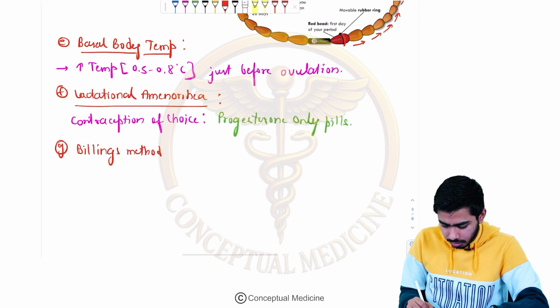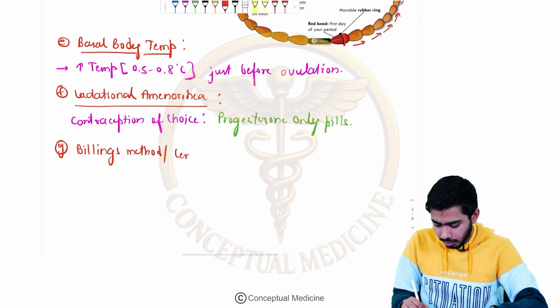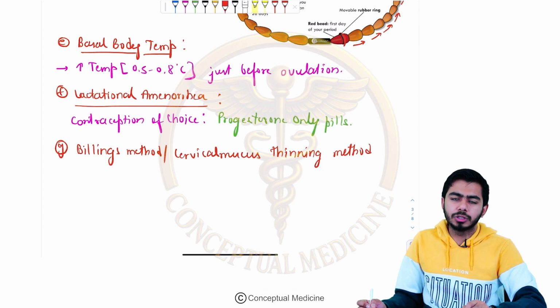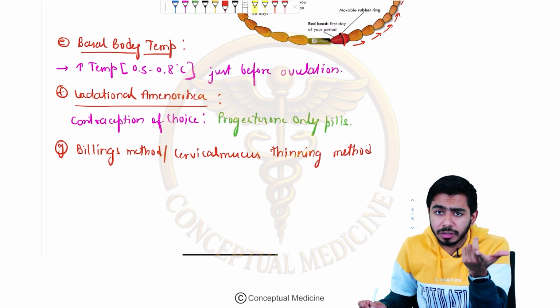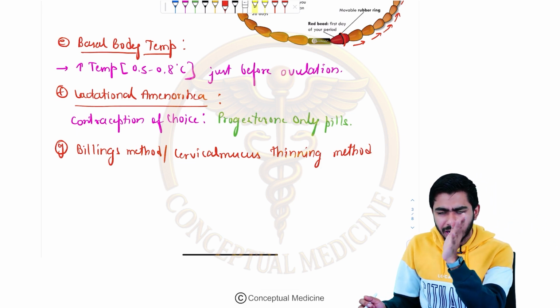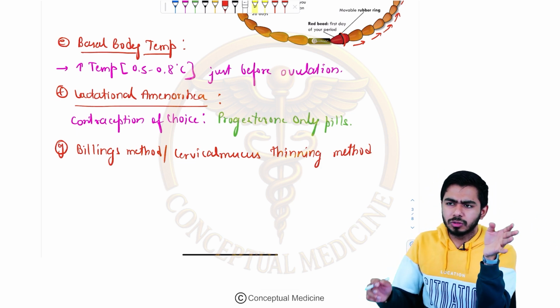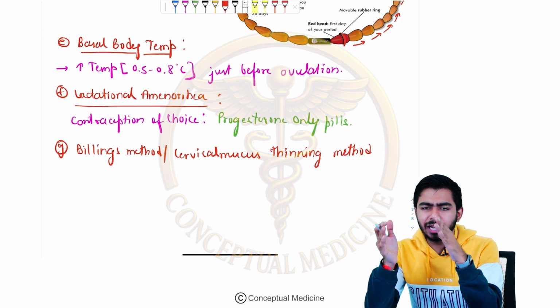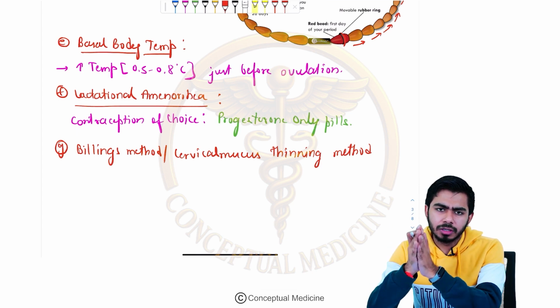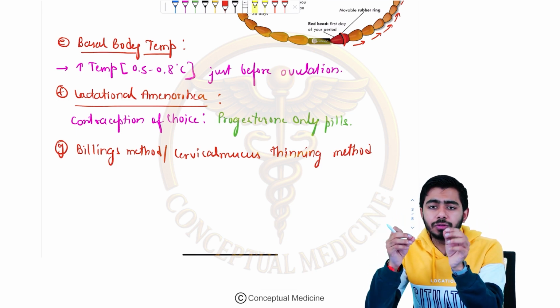This is also called the cervical mucus thinning method. During ovulation, or nearby the time of ovulation, the cervical mucus becomes very thin. Before the period of ovulation and after it, I mean before day 11 and after day 18, the cervical mucus will be thick.